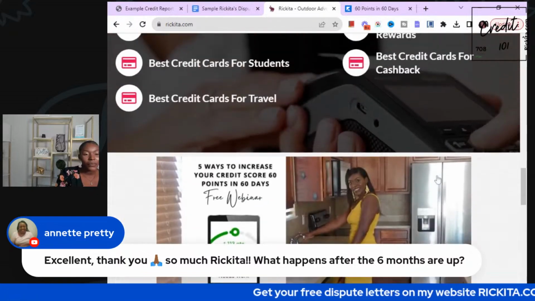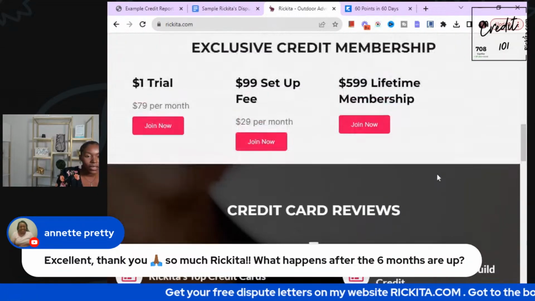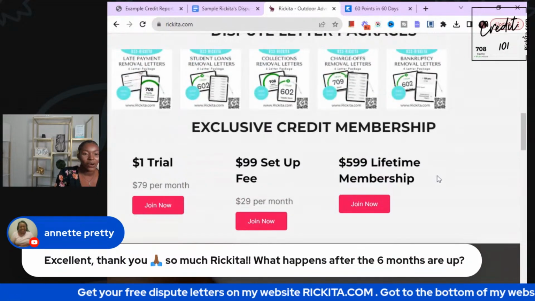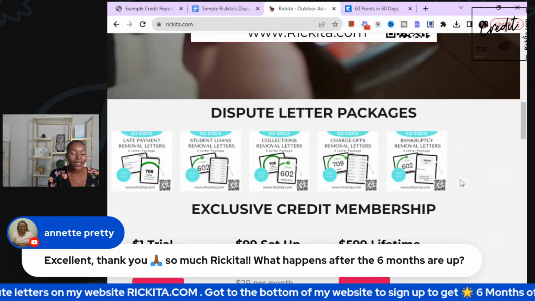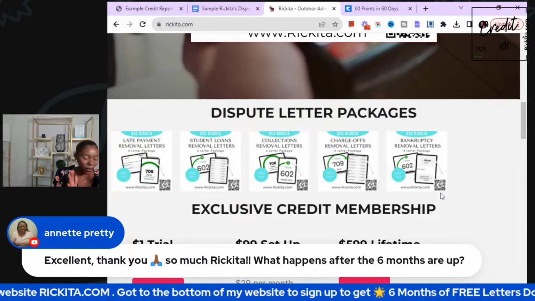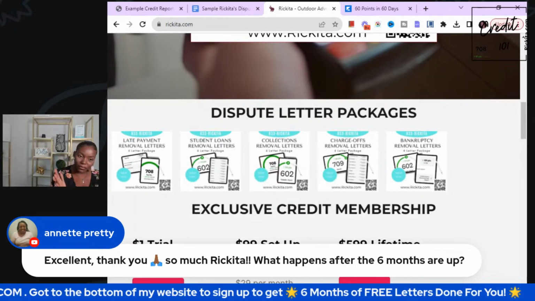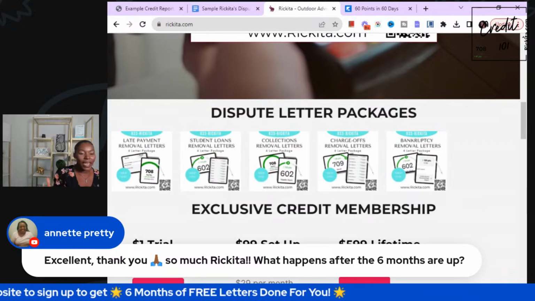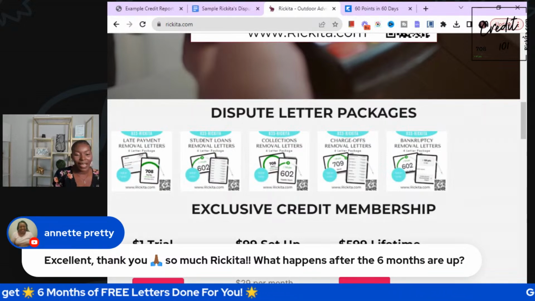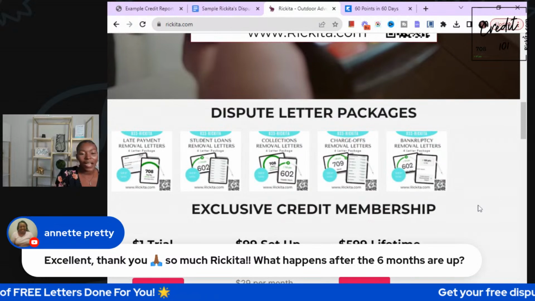Because I realize a lot of people just are not sending out letters. If you don't send them out, it's not going to be worth it. Seriously. And it's just a lot of people going through different things. And I just see that a lot of our Black people, I don't know who all is watching this, I'm just being real, we just don't have this education. It took me a long time to even gather a lot of this information, but it changed my life. So I just want to make sure I teach you guys how to do this.